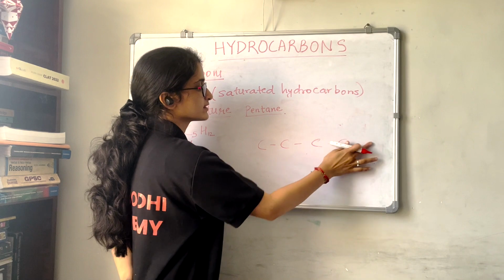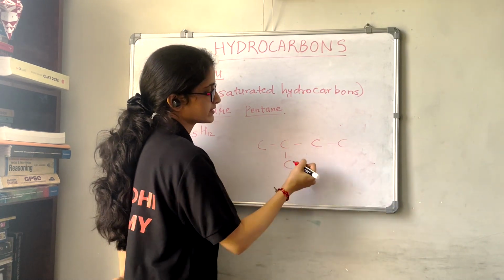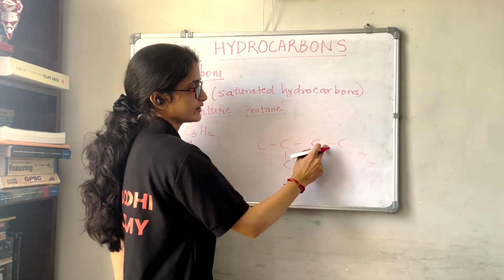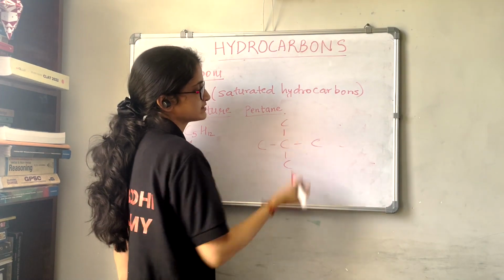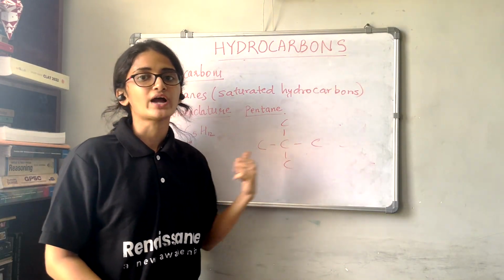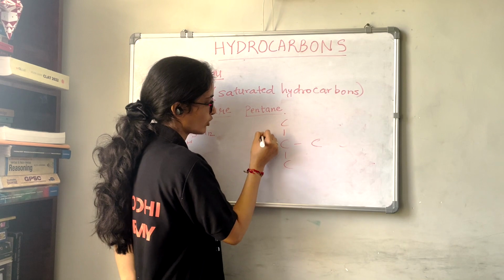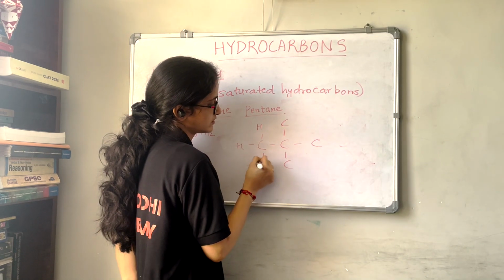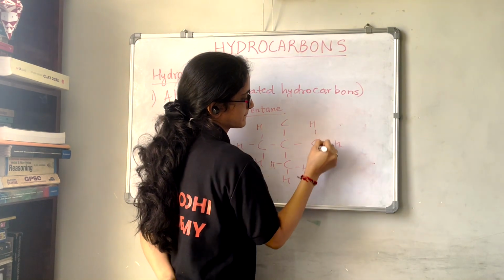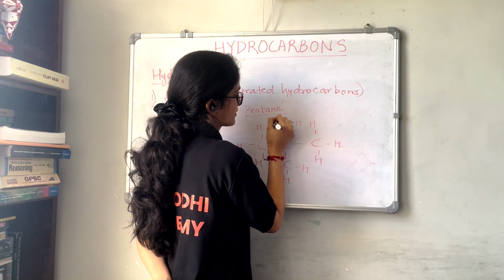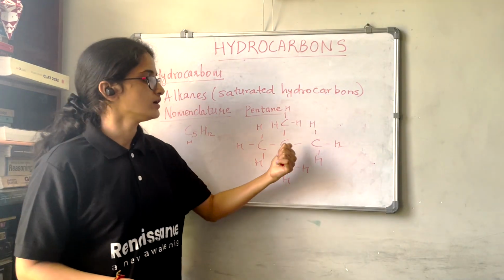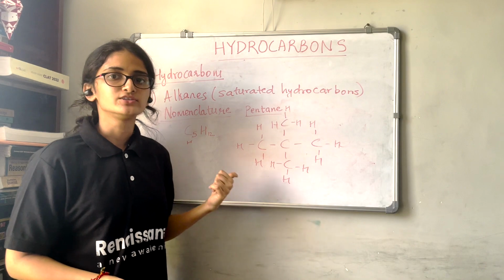If you take out these 2 and write that carbon at this position, and write this carbon also at this position, this could be one way of arranging the 5 carbon atoms. Now let us write all the hydrogen atoms here. So these are all the hydrogen atoms that we have arranged here. So this is arranged in a branched chain.